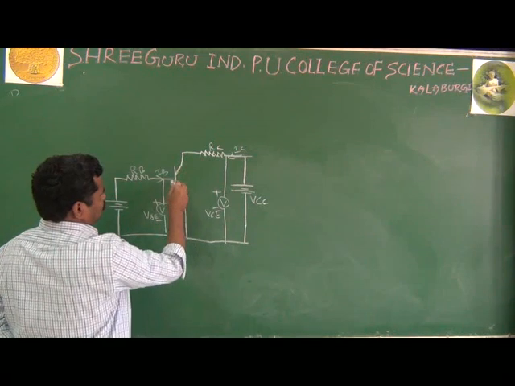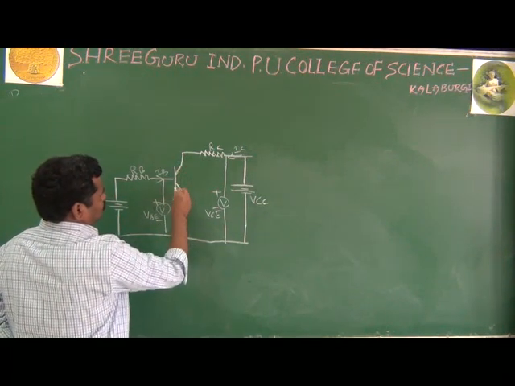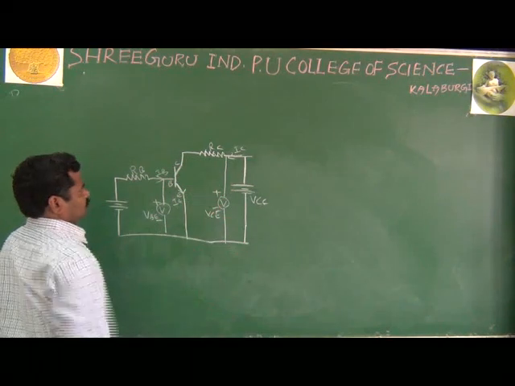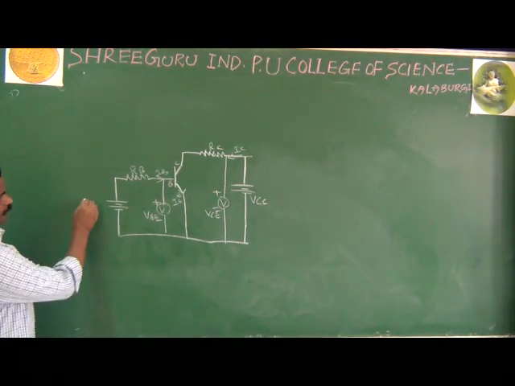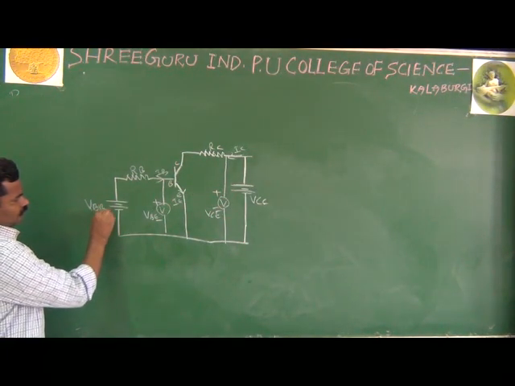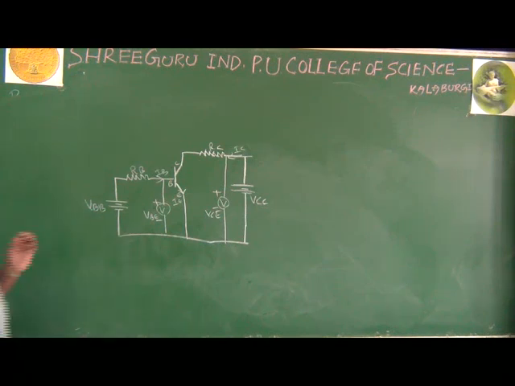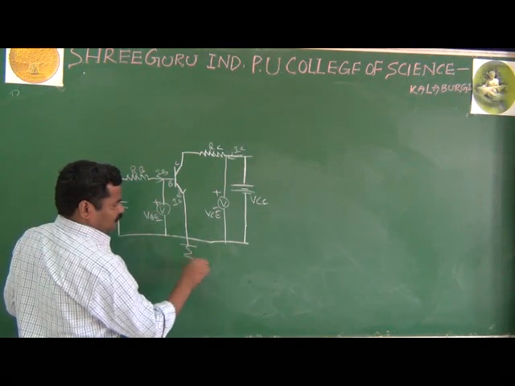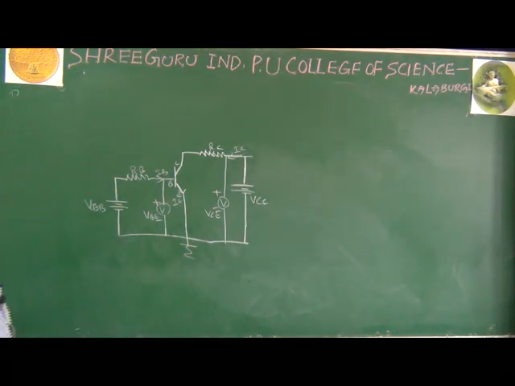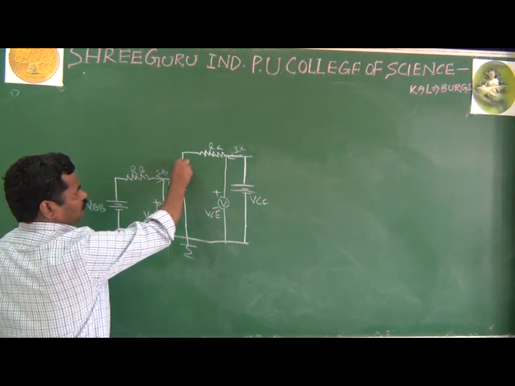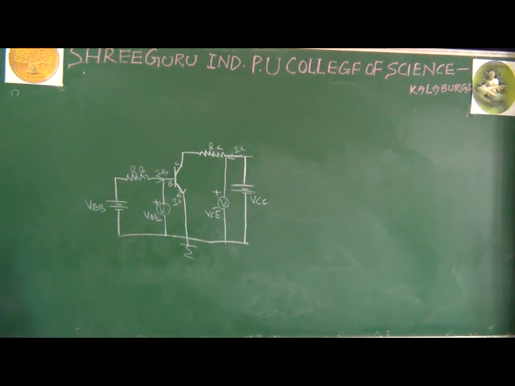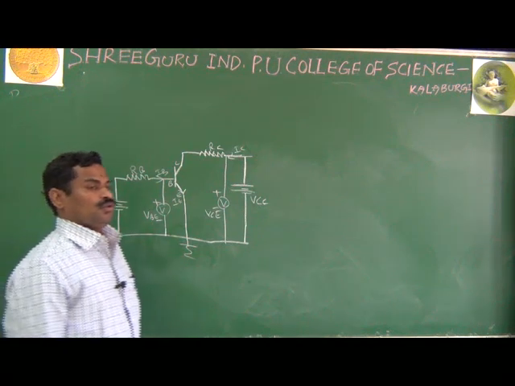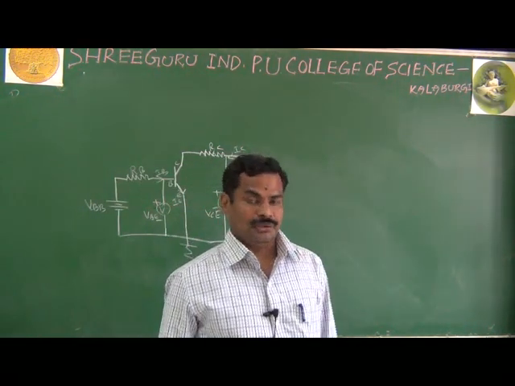Here in the CE configuration, this is your emitter, this is your base, and this is your collector. And here your VBB. First step, here you have done the common emitter. It means emitter is common for the input as well as output, and first you have to draw the diagram. It may ask for a 3 mark question: draw the DC load line, or find the end points in your DC load line.